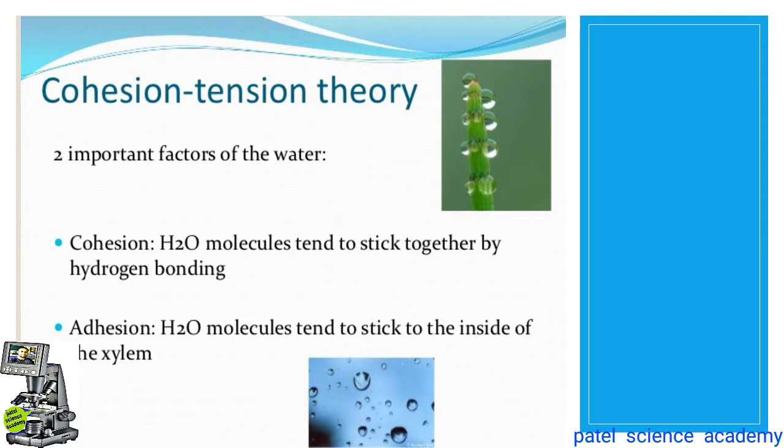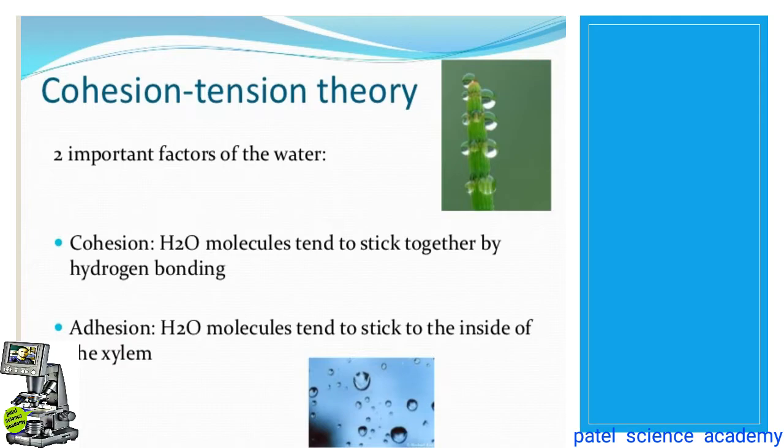So dear students, in this theory, cohesion tension theory, there are two main factors, and this theory is presently the widely accepted theory explaining the ascent of sap in the plants.